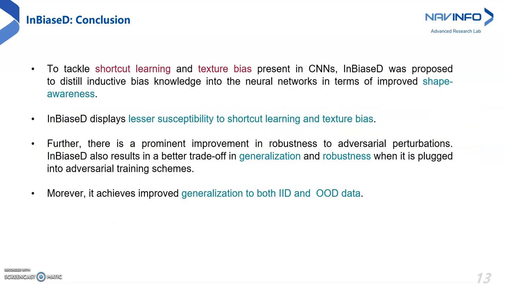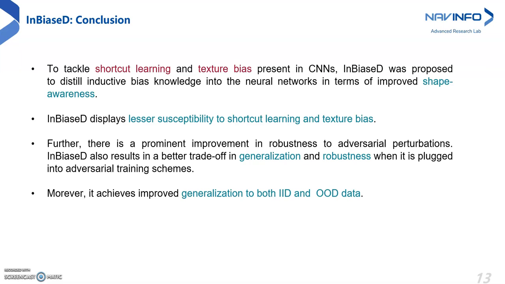Thus, to conclude, InBiaseD was proposed to tackle shortcut learning and texture bias present in deep neural networks. InBiaseD distills inductive bias knowledge into the neural networks in terms of an improved shape awareness. As seen from the multiple analyses and results, InBiaseD is less susceptible to shortcut learning and texture bias behaviors.